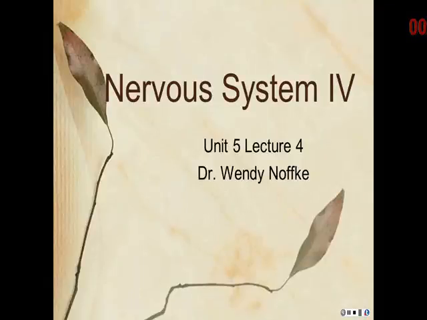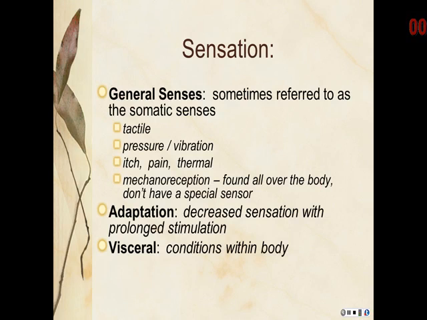This is the fourth lecture in the nervous system. In the body, we have general and special senses. The general senses are found all over the body and don't have a special sensory receptor. The general senses include tactile or touch sensation, pressure and vibration, pain, itch, thermal, and mechanoreception.